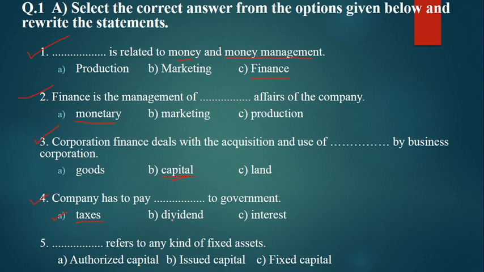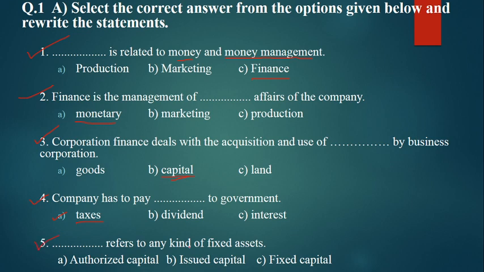If you talk about dividend, dividend we pay to shareholders and interest we pay to borrowers. That means if a company has taken money from debenture holders, bond holders, or a bank or financial institution, in this case the company has to pay interest. But when you talk about government, we have to pay tax to the government. That is why the answer is A.